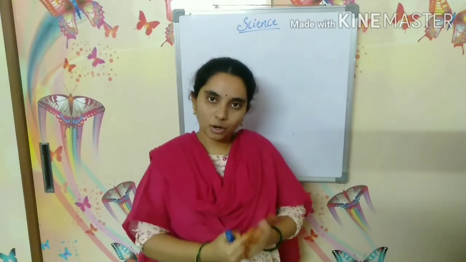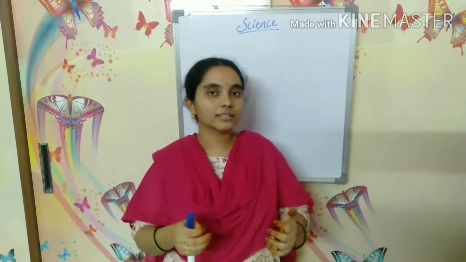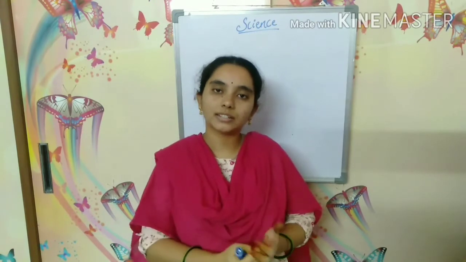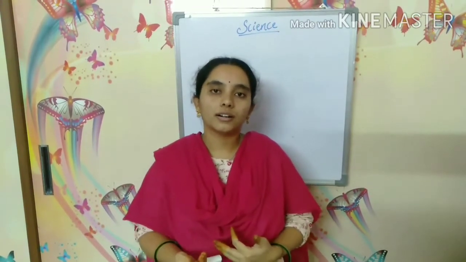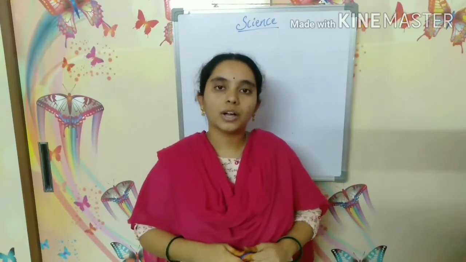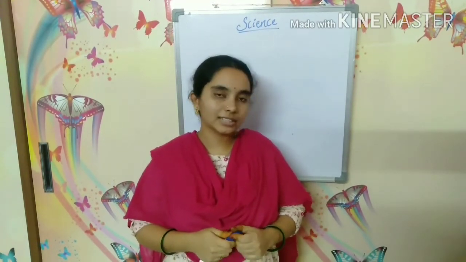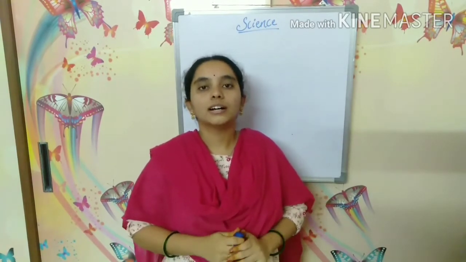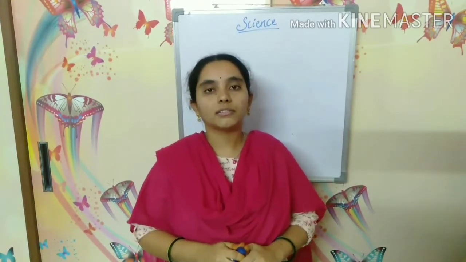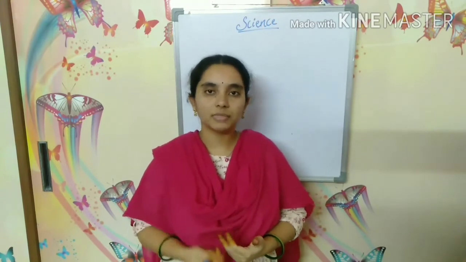Those topics are elaborated in detail, with the addition of some new topics. Then we can start the lesson from next session.